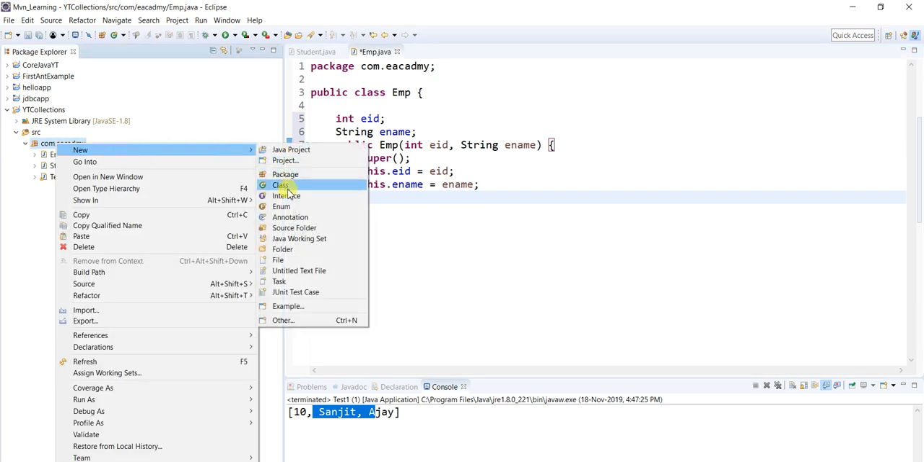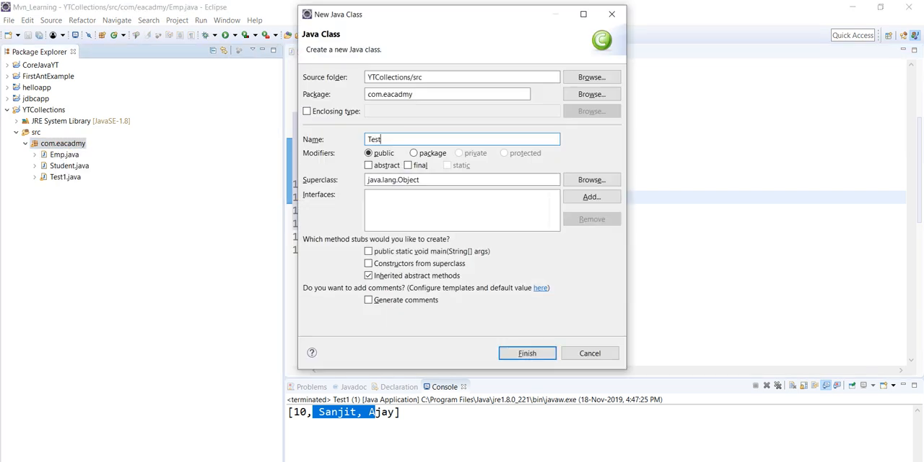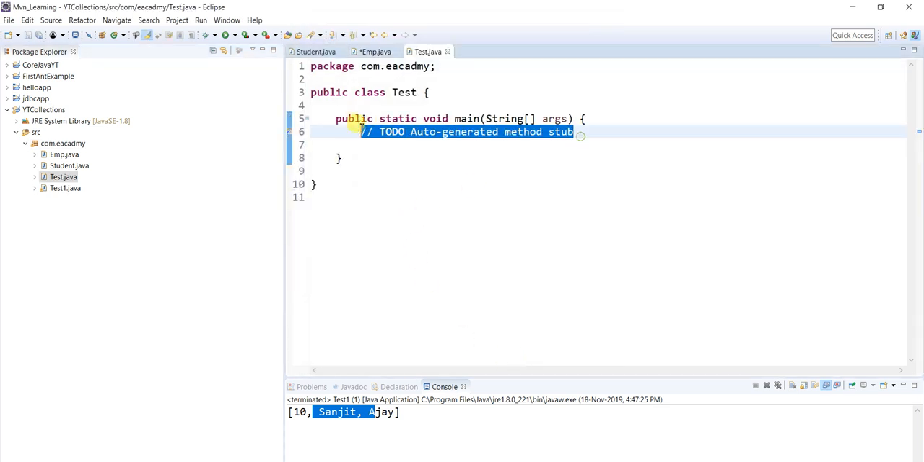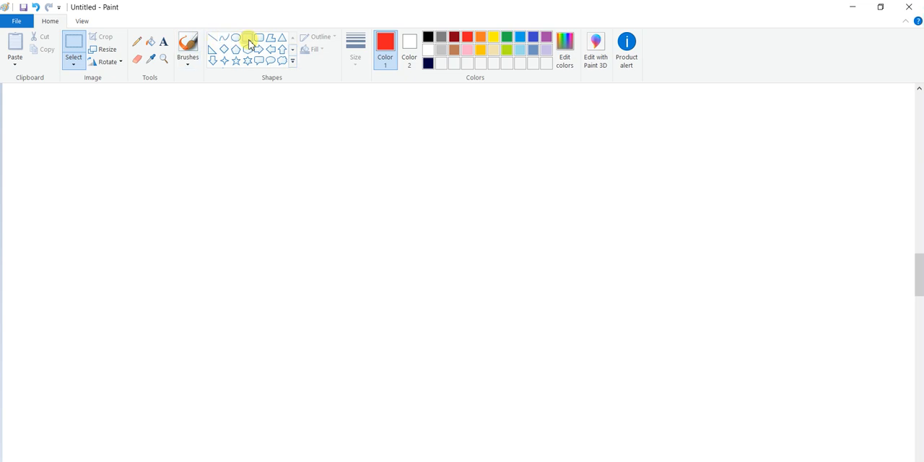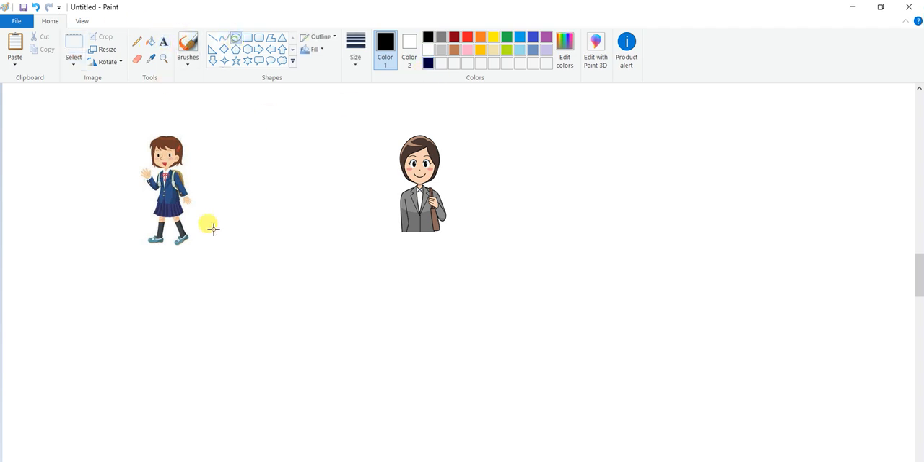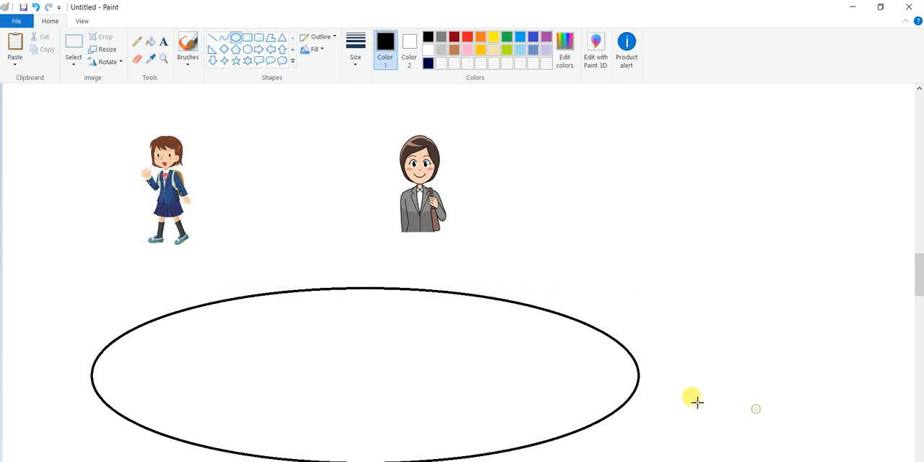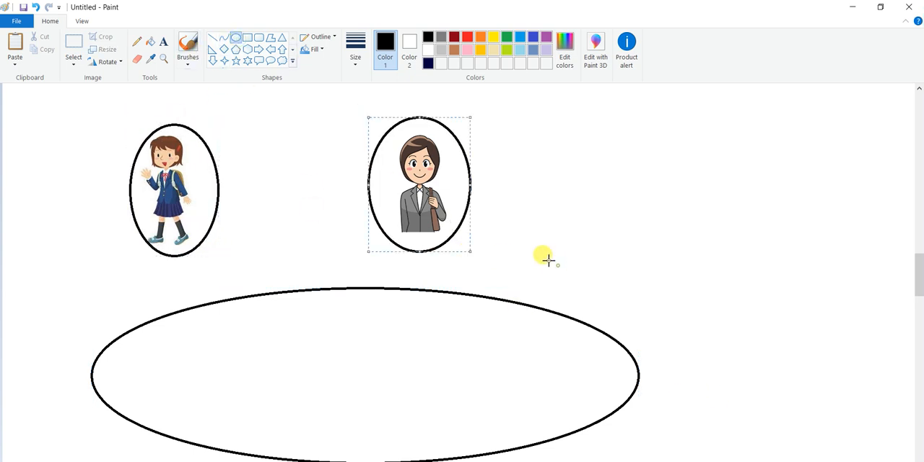Now I'm going to write a third class, let's say test class, and this class will have the main method. So what is my plan? I have two classes, right? I have one student class and one employee class. I am planning to create one array list, and in this array list I want to hold this object and this object, means I want to hold this object here and this object here in my array list.